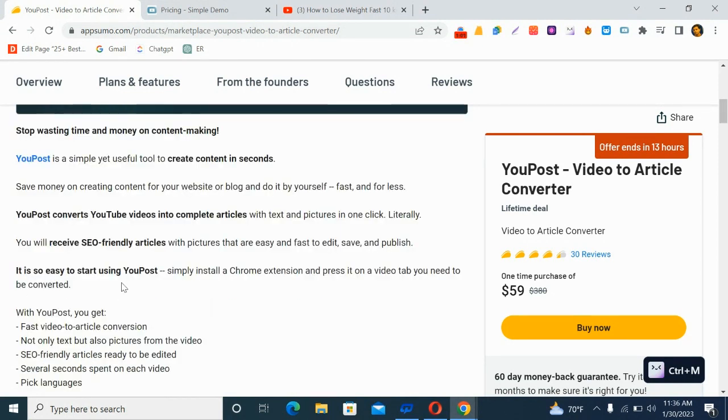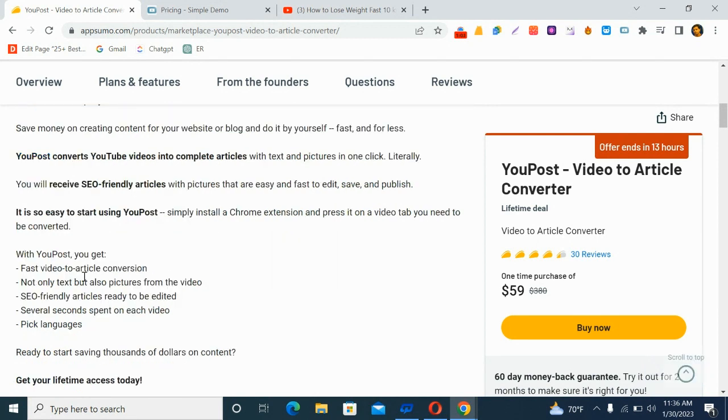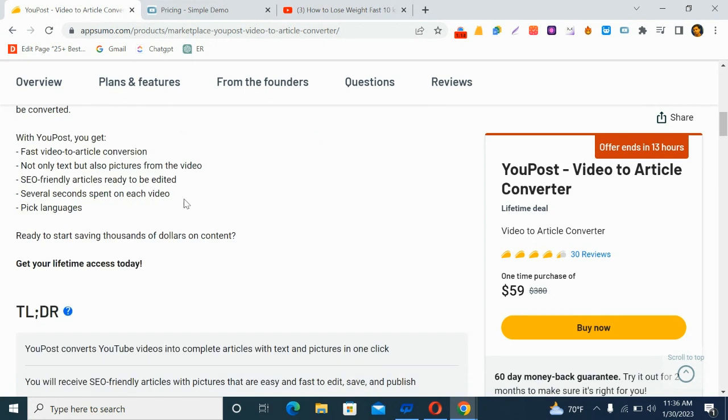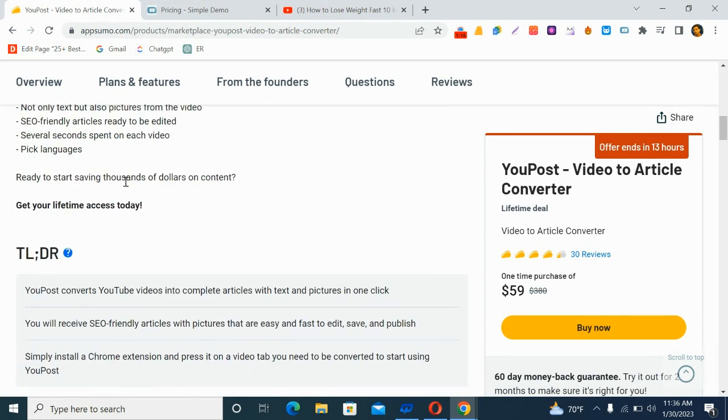Okay, and it is so easy to start using YouPost. So there are some pictures. As you can see, fast video to article conversion, and not only text but also pictures from the video. SEO friendly article ready to be edited, several seconds spent on each video. You can also pick a language.